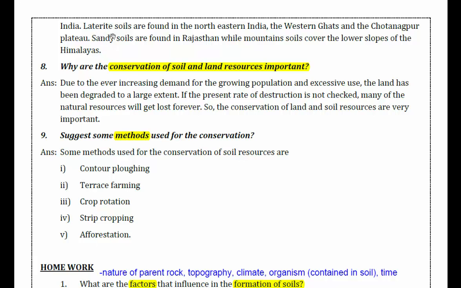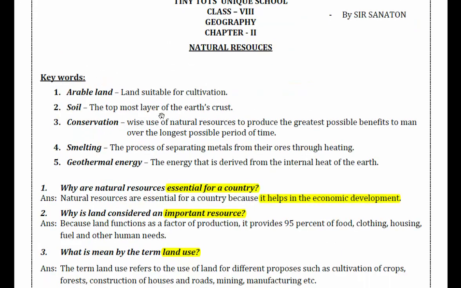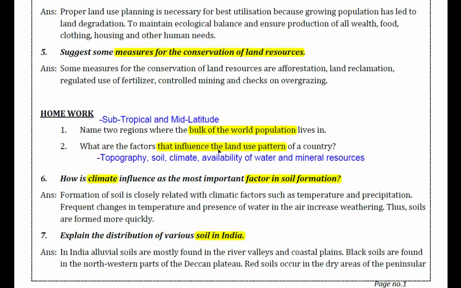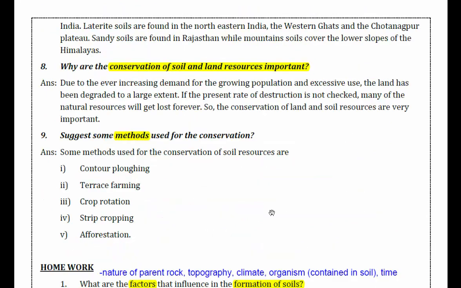Laterite soils are found in northeastern India, including Manipur, the Western Ghats, and the Chota Nagpur Plateau. Sandy soils are found in Rajasthan, while mountainous soils are found in the lower slopes of the Himalayas. So these are the distributions of various soils in India. Let's go to the next one.